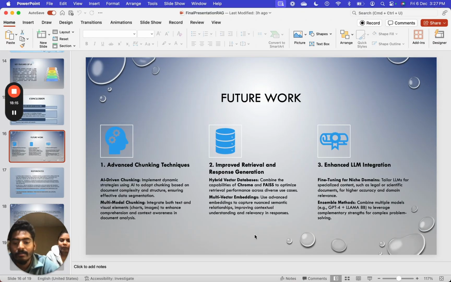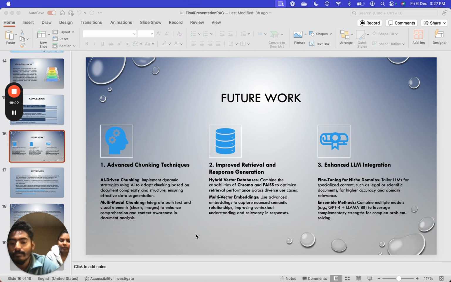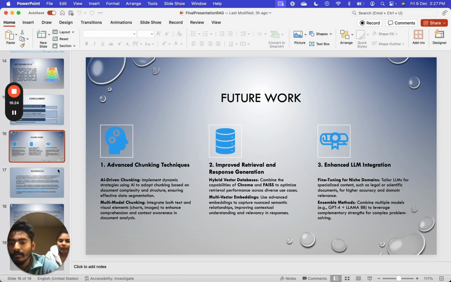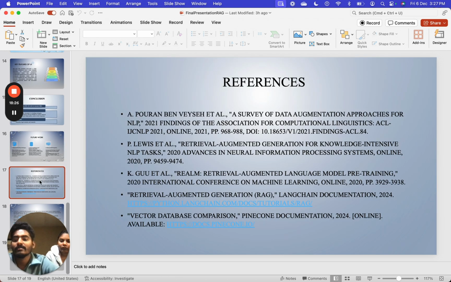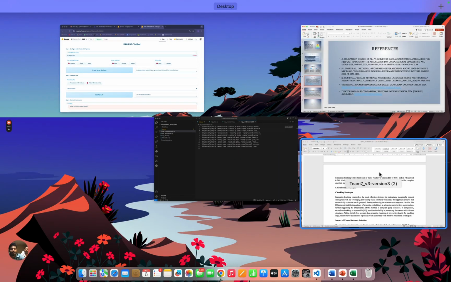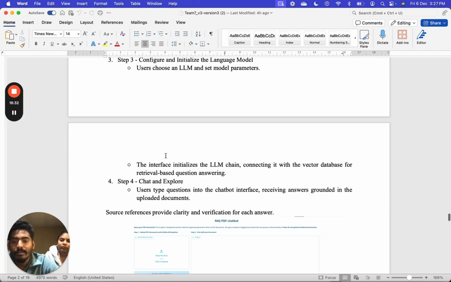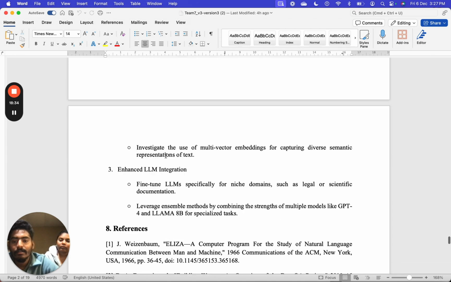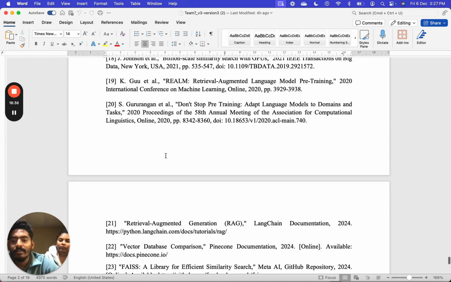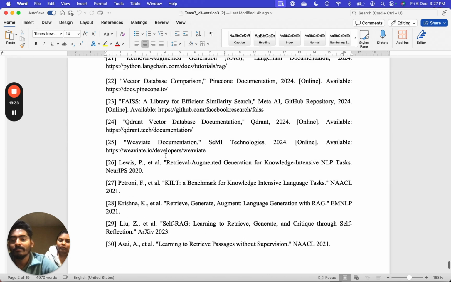Let's go to our PPT. These are the references. We also mentioned a few references in our paper, which we all checked. These are all the references which we've gone through to finish our project.